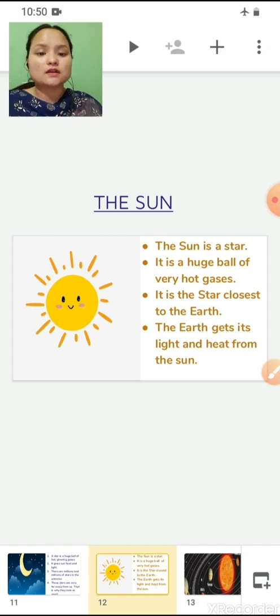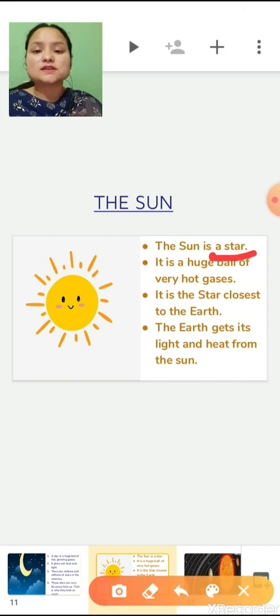The Sun is a star. First of all, you should know that the Sun is a star. The Sun is the most important star. So children, during daytime you have seen the Sun looks very big, right? A star appears like a tiny dot to us, but the Sun appears big to us. Although it is very far away from us, the Sun is very huge. That is why it looks very big to us. It is a huge ball of very hot gases, and it is the star closest to the Earth. That is why it also appears big to us.